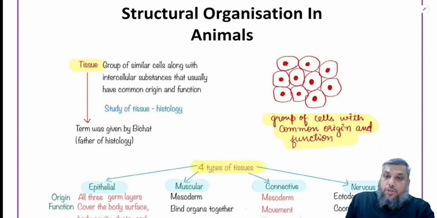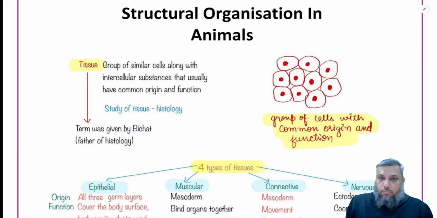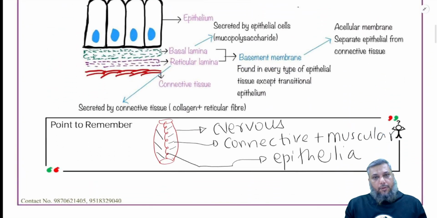Human beings में common origin का मतलब क्या होता है? So if you recollect our lectures, then you have been told that human beings are triploblastic in origin. We arise from three germinal layers. Who are these three germinal layers? They are the ectoderm, mesoderm, and the endoderm. So all the tissues in the human body come from these three germinal layers. And these three germinal layers can be visualized in this manner.